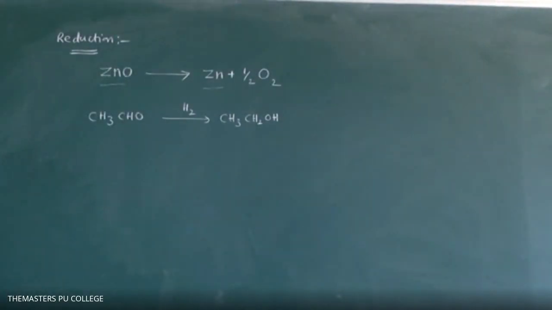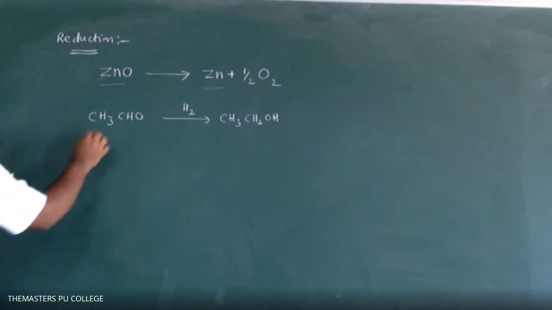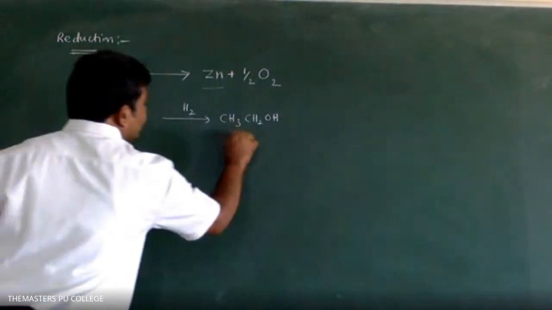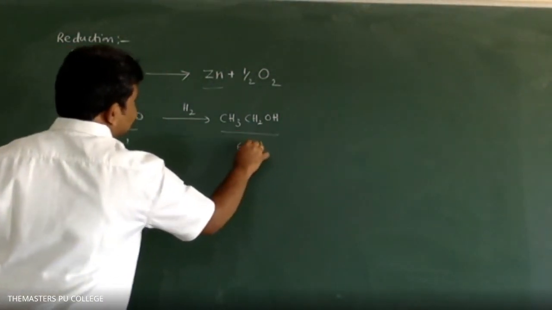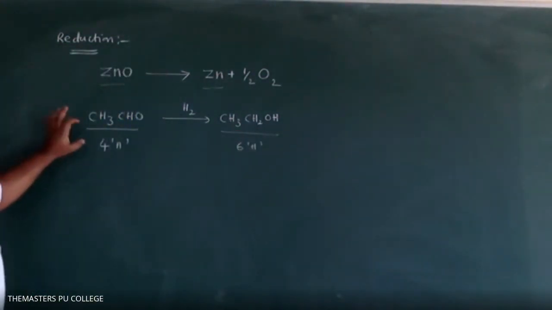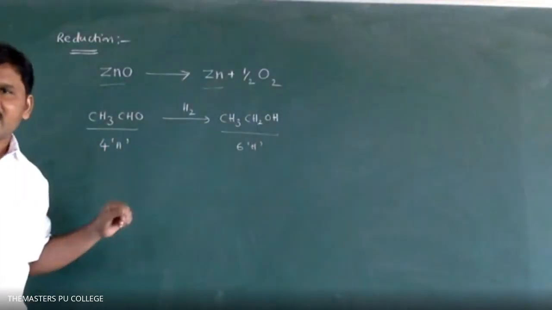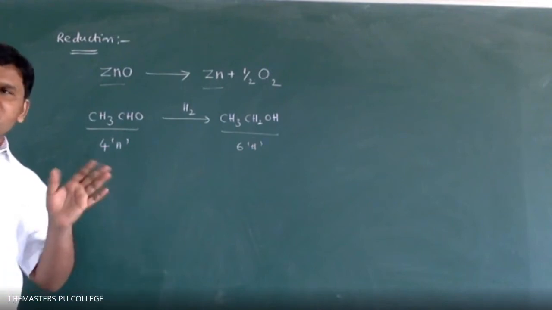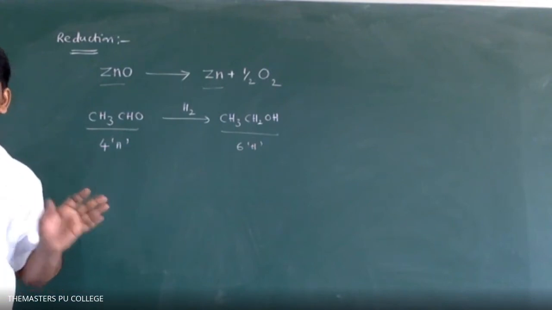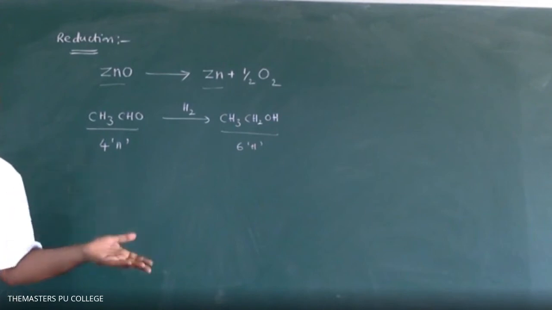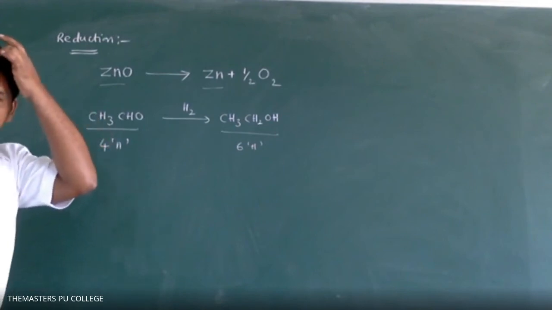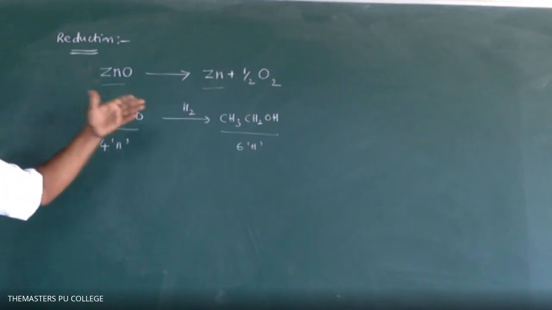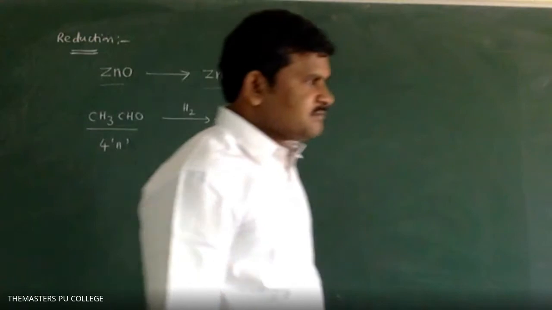Take this example. Here what happens now? How many hydrogens do we have? 4 hydrogens. Here we have how many hydrogens? 6 hydrogens. Now what is the difference between this one and this one? We added hydrogens. Even if a single hydrogen is added, there is no change in the definition. So addition of hydrogen or removal of oxygen, both are considered as reduction only.